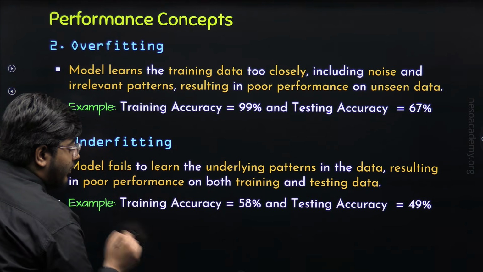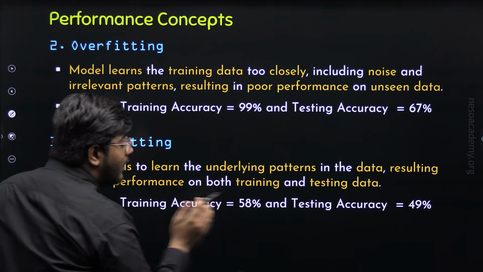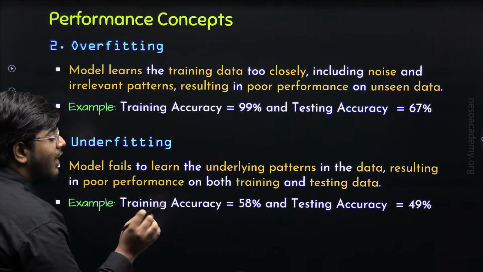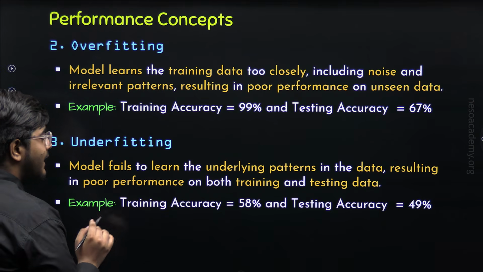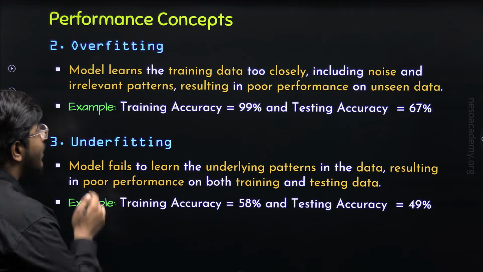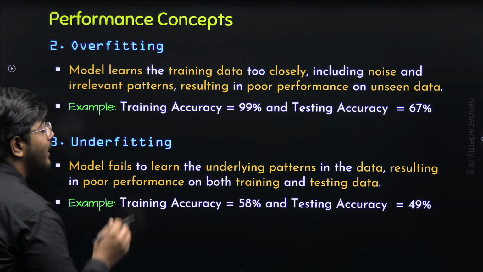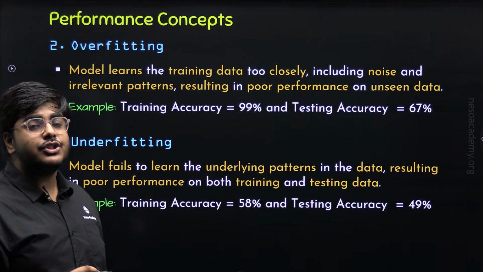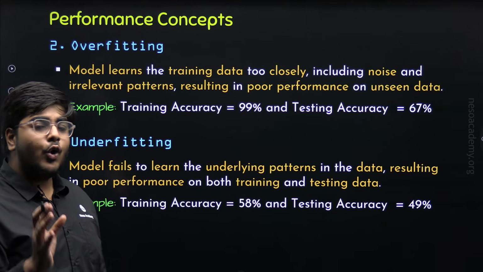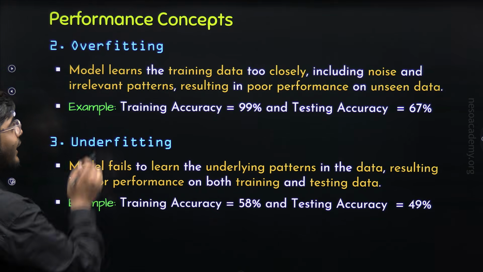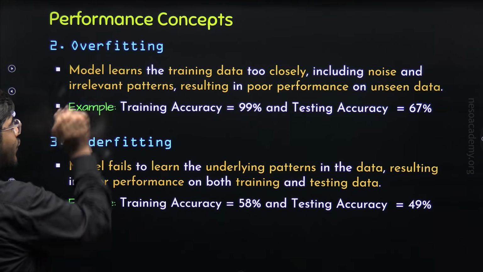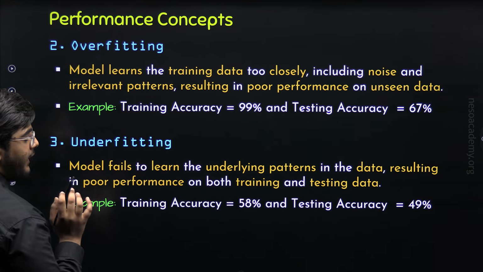That means on training as well as testing, the machine learning model will have a very poor performance. This is called underfitting. Overfitting and underfitting are the most frequently used terms in machine learning. So I hope you now have a good understanding of both the terminologies, overfitting as well as underfitting.